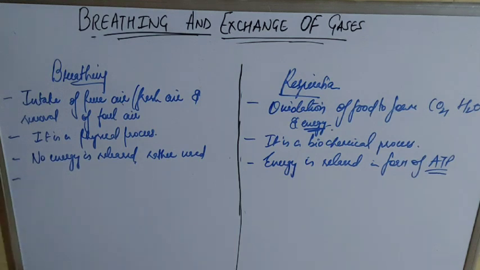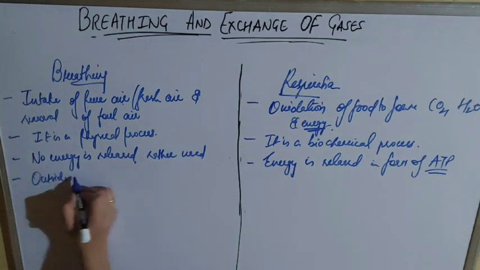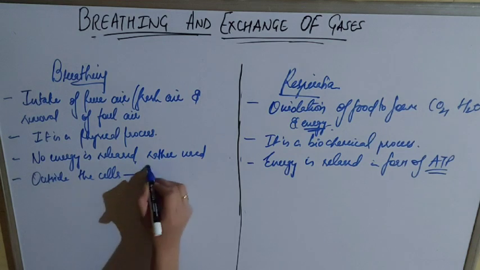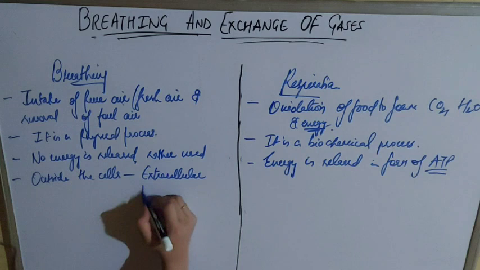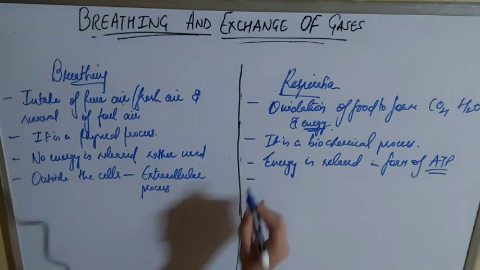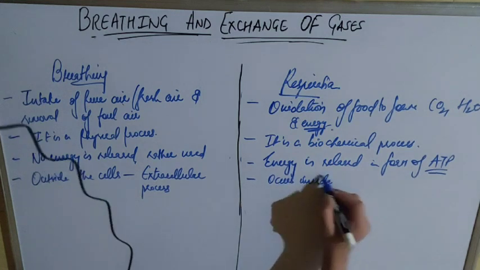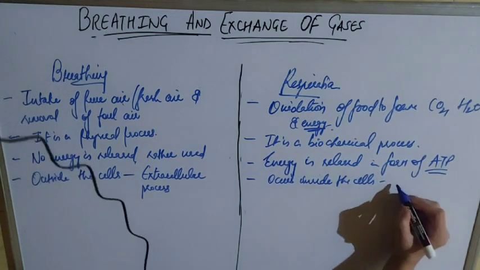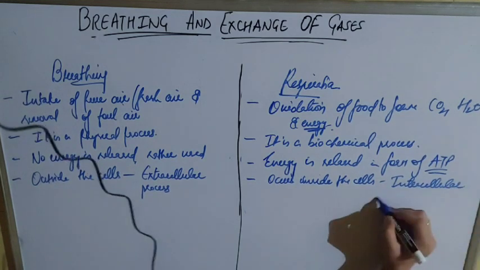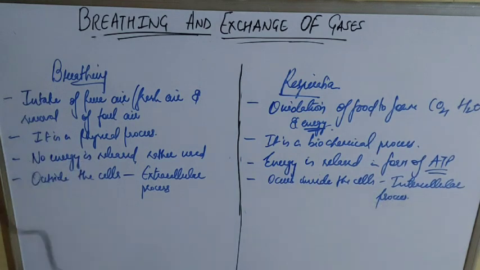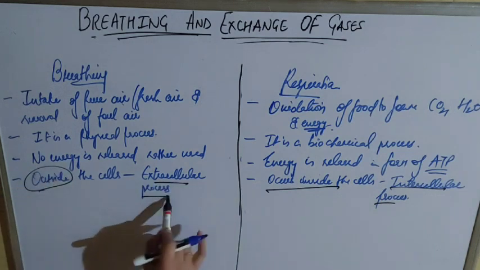Next difference, breathing occurs outside the cells. That's why it is also known as an extracellular process. Always remember, breathing always occurs outside the cells. It is not taking place inside the cell, just like respiration. Respiration occurs inside the cell. That's why it's called an intracellular process.